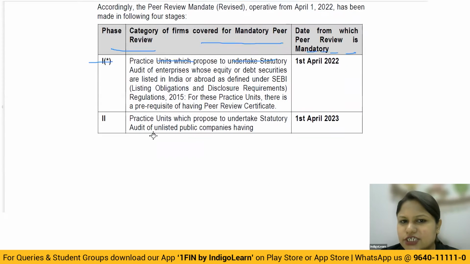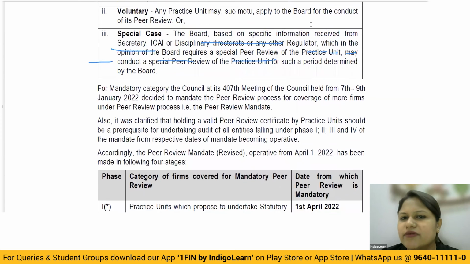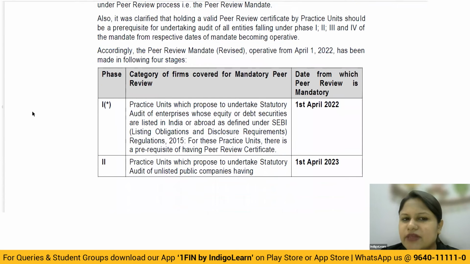So now the coming discussion is all those particular entities that we are going to discuss, where you see they've also given the effective date. That means if the practice unit is going to take up the audit of these particular entities, then only if they have a valid peer review certificate will they be allowed to take it. If at that particular date they don't have a valid peer review certificate, then they will not be allowed to take this particular audit. And the date of applicability will be this.